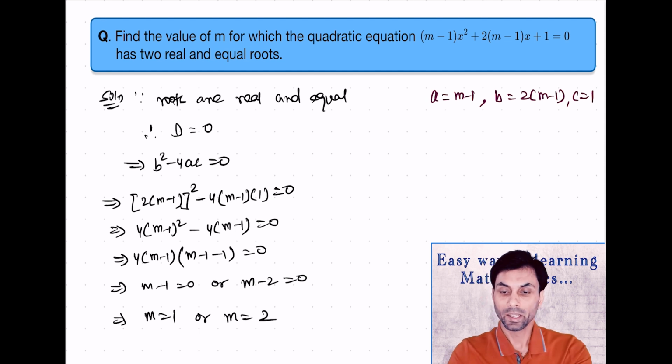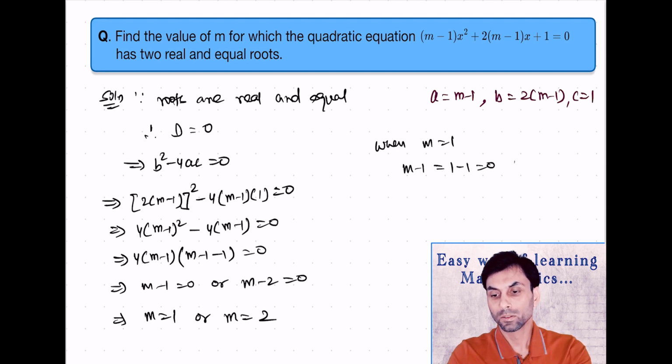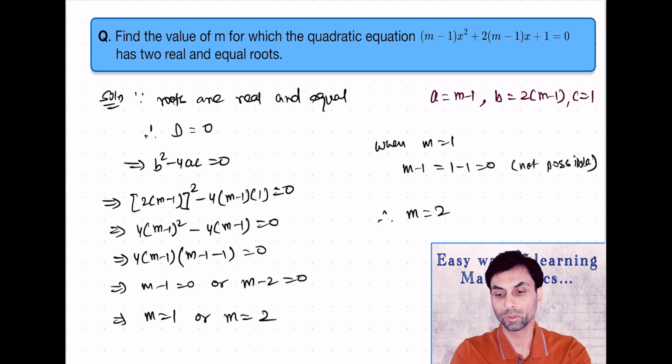Now again, here if you check, when m is 1, m minus 1 will become 0. So it's not possible as it is a coefficient of x square. Now therefore what will be the value of m? Therefore m will be equal to 2.